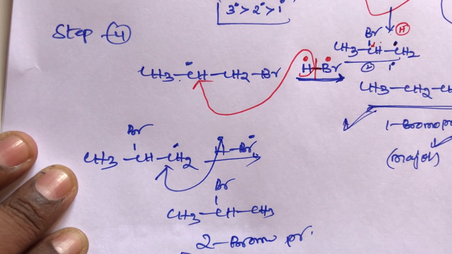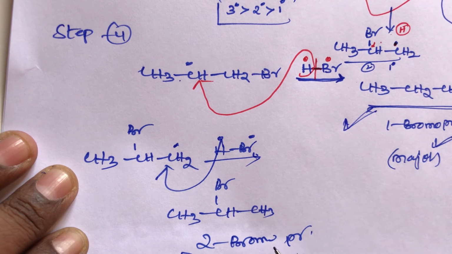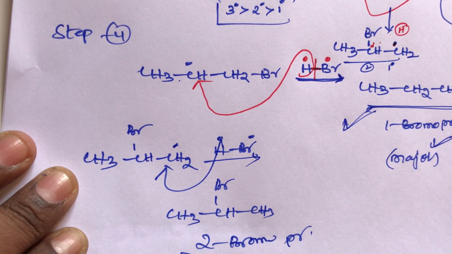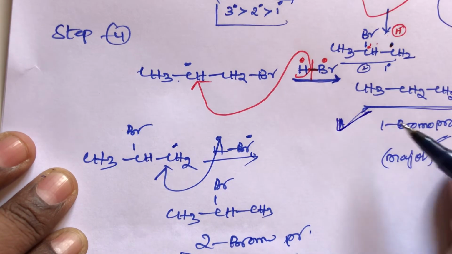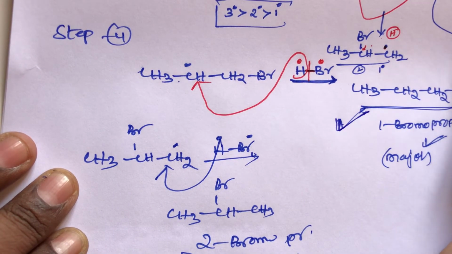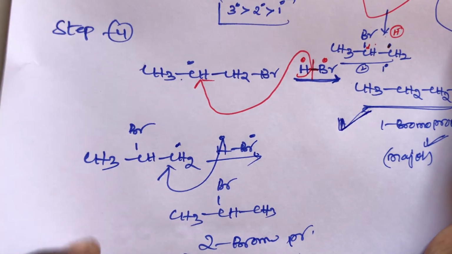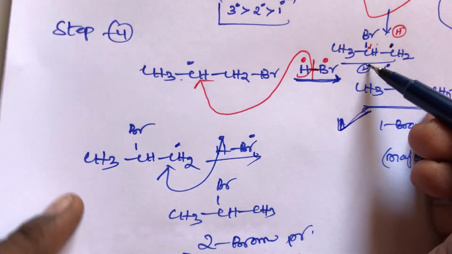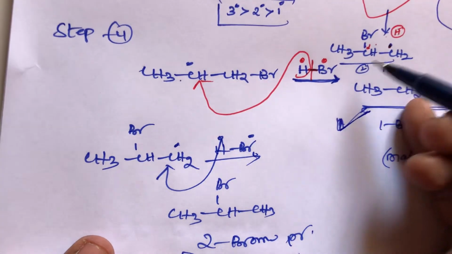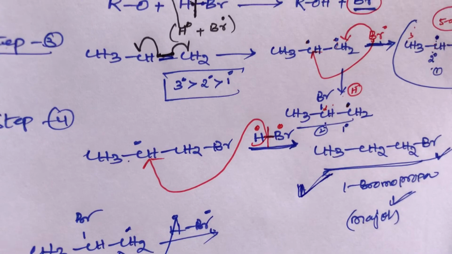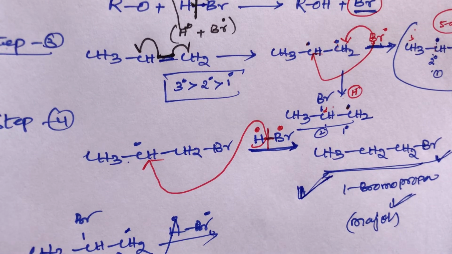Here in the anti-Markovnikov rule, 2 types of product will be produced, the major product and the minor product. We consider only the major product. The major product depends on stability. In this compound a secondary free radical is formed, but in the other compound a primary free radical is formed. So the secondary free radical is more stable than the primary free radical. So we consider 1-bromopropane, students. This is important for the anti-Markovnikov rule.